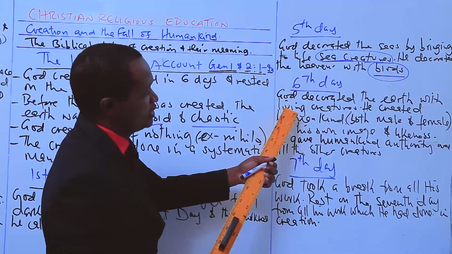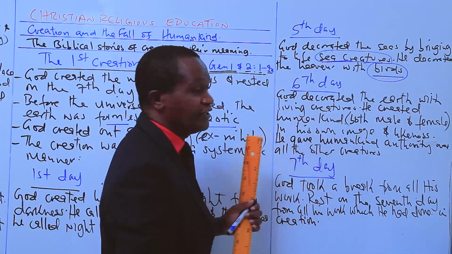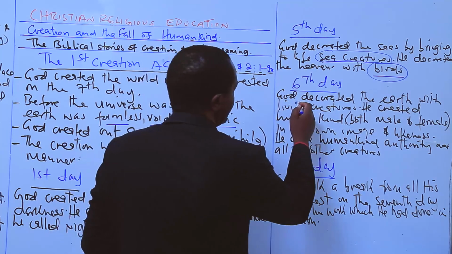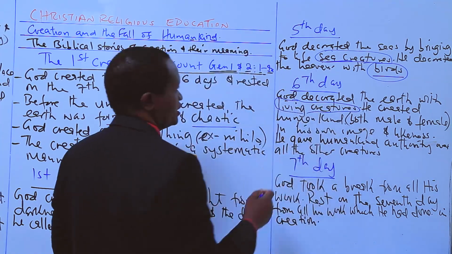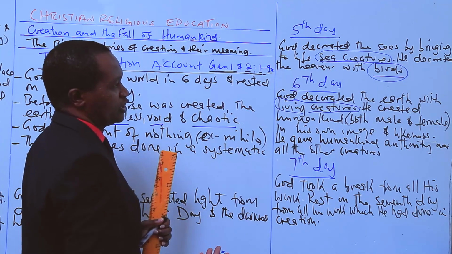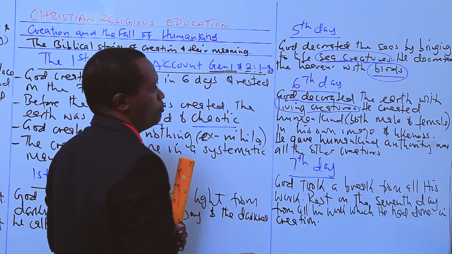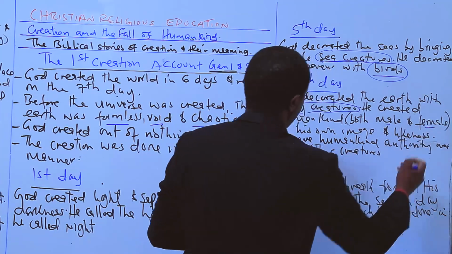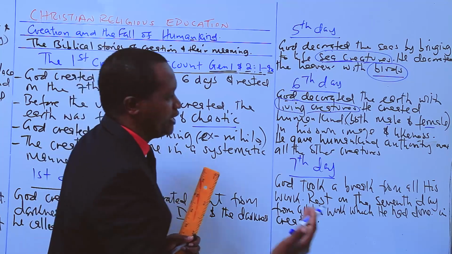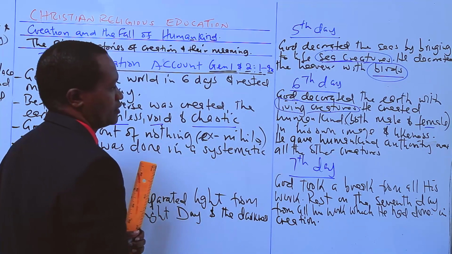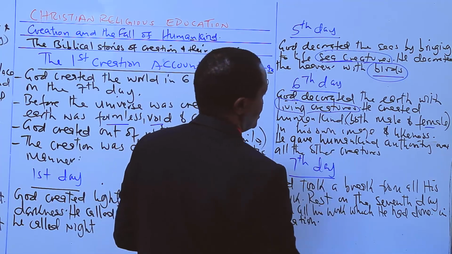On the 6th day, God decorated the earth with living creatures. Living creatures were created on the 6th day, which includes humankind, both male and female, and in his own image and likeness created he them. And he gave these human beings what?